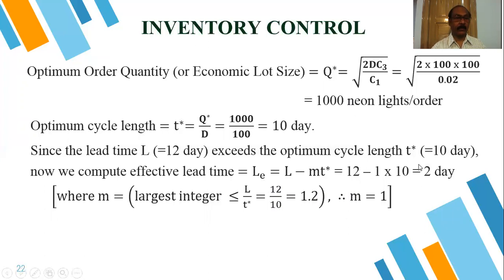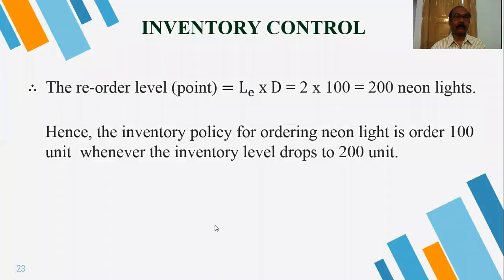So here our lead time comes to 2 days. That means this is our effective lead time. The reorder level point is LE into D, where D is the demand per day, because in this problem demand per day is given. For this particular problem, LE into D is equal to 2 into 100, which is 200 neon lights.